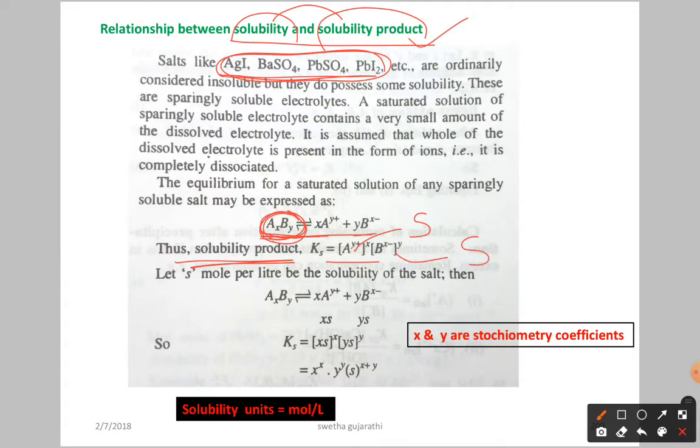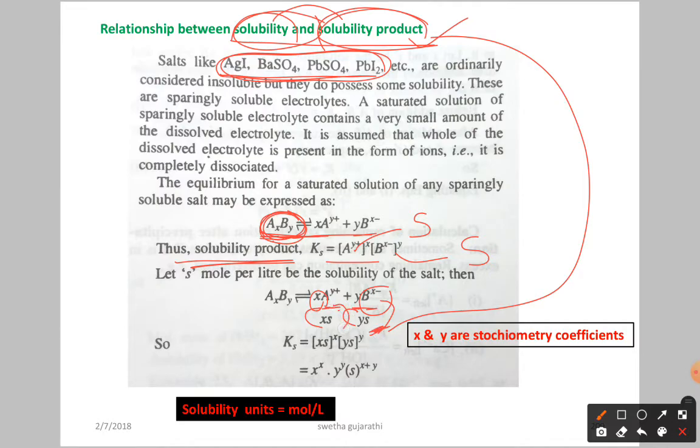Now if you see in the equation, how many times does A^y+ occur? This ion occurs X times, so its concentration becomes X into S. How many times does this ion occur? Y times, so its concentration becomes Y into S. So here we are bringing in the relation between the solubility product and solubility. The solubility of each ion is assumed as S, multiplied by its coefficient: X times for this, Y times for this.